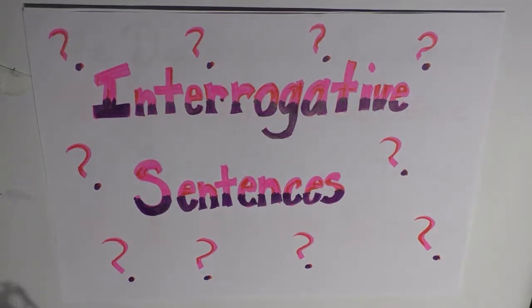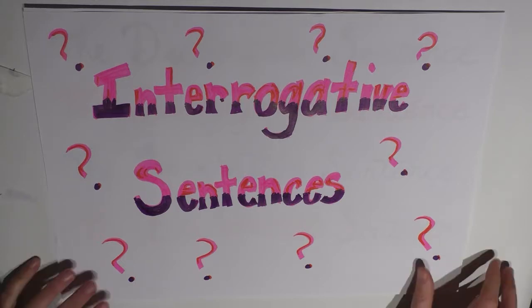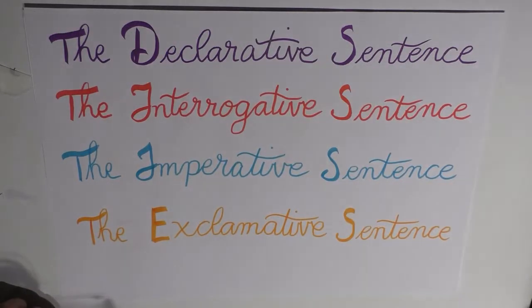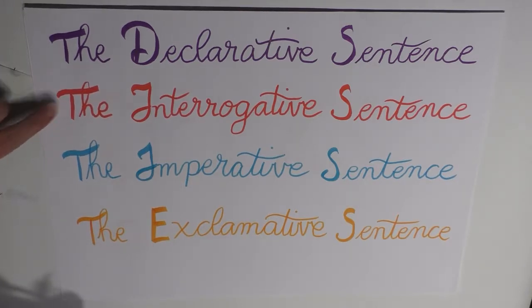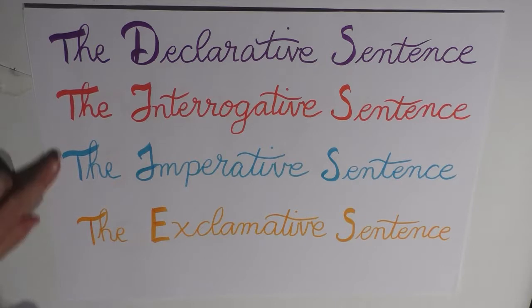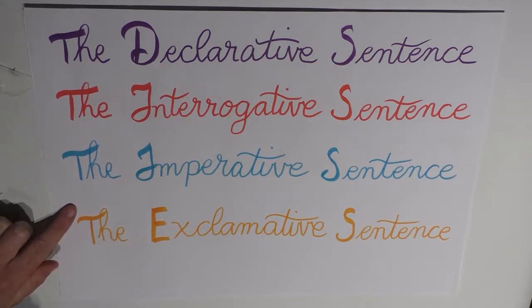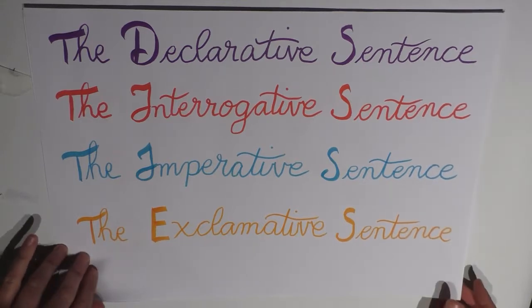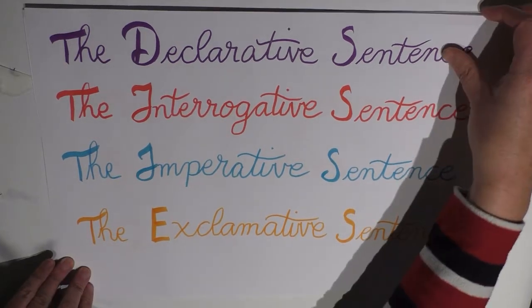This is episode 42, the interrogative sentence. Now, we learnt in the previous video that there were 4 different sentence types or functions. These were the declarative sentence, the interrogative sentence, the imperative sentence, and the exclamative sentence. And last time we looked at the declarative sentence, and this time we are going to look at the interrogative sentence. Now, simply put, the interrogative sentence asks questions.